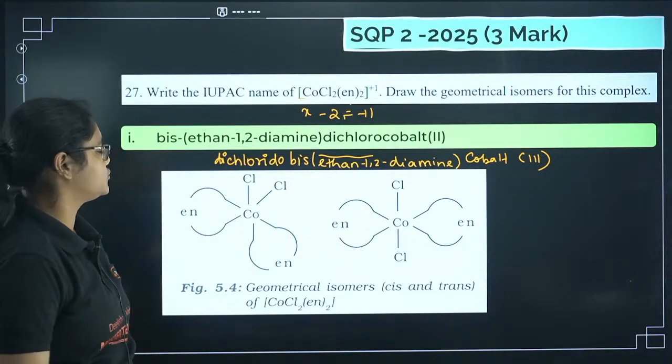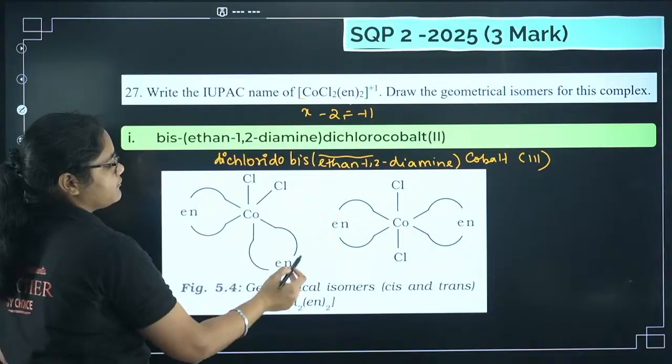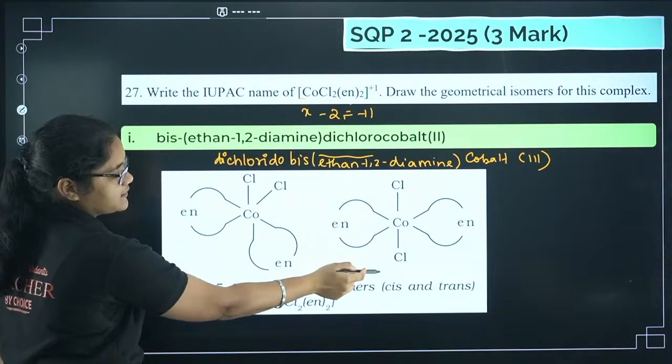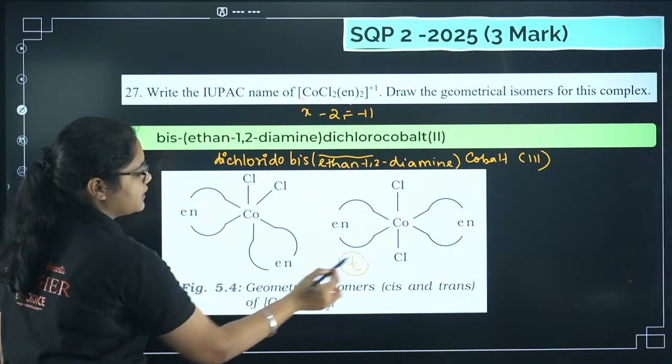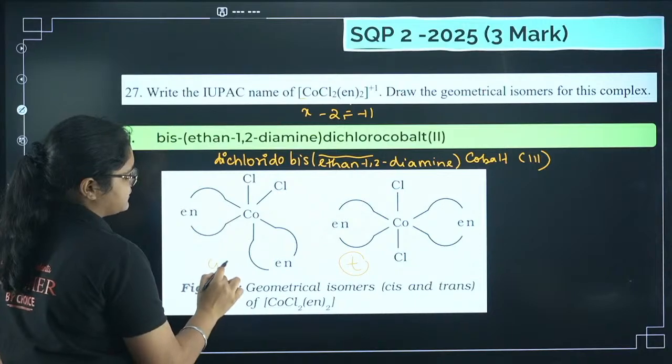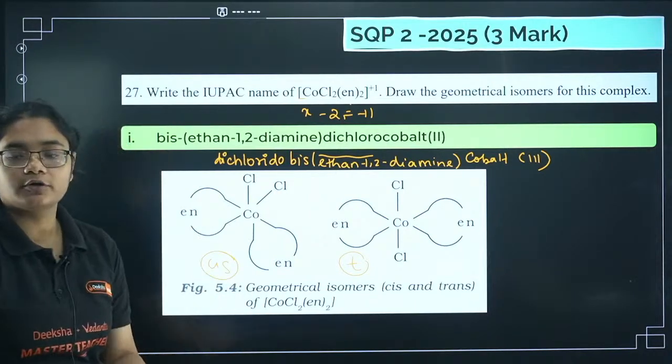Geometrical isomers, so if you see, we have cis and trans. If you keep chlorines on the opposite side, that is the trans isomer, and if you have chlorine on the same side, this is the cis isomer. Okay, clear?